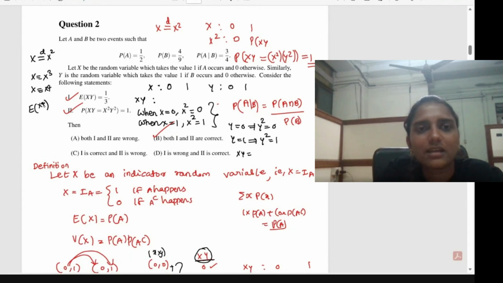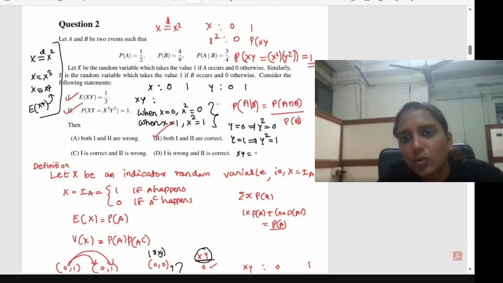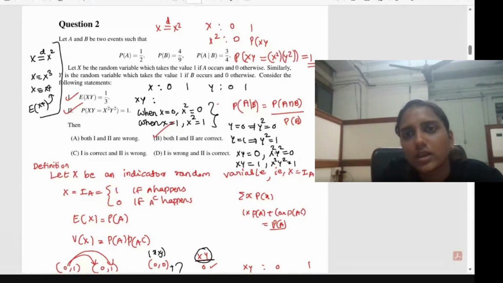At that time you can consider that x to the power 4 is identically distributed to x, so the expectation of x will give you the expectation of x raised to 4 also. So whenever x into y equal to 0, then x square into y square will also equal 0. Similarly, when x into y is equal to 1, then x square into y square is equal to 1. That is the idea.